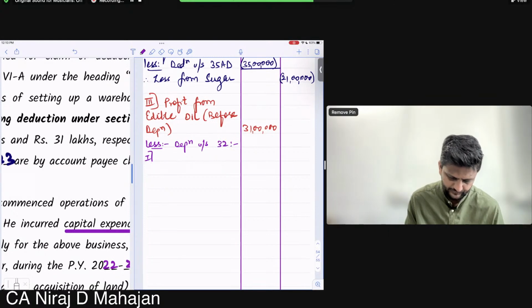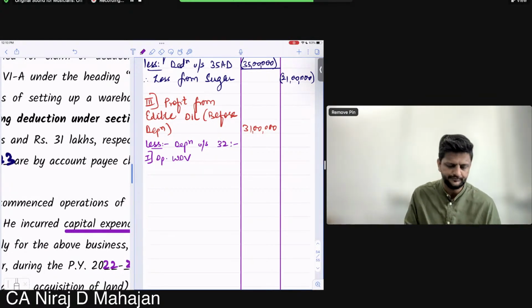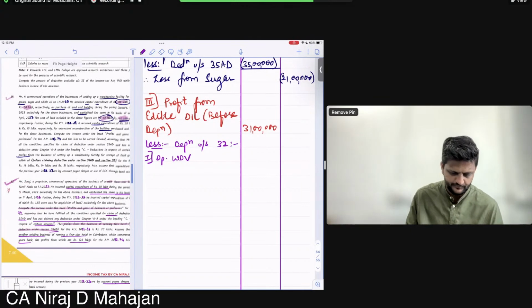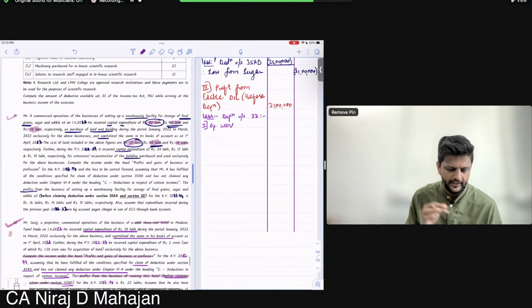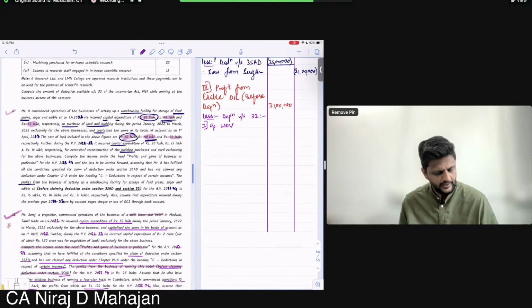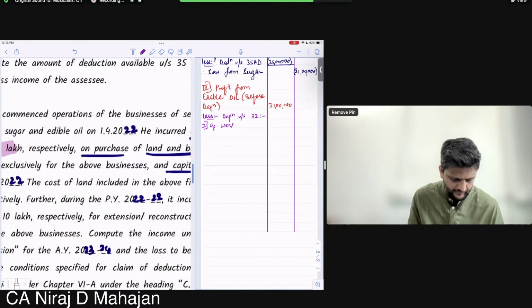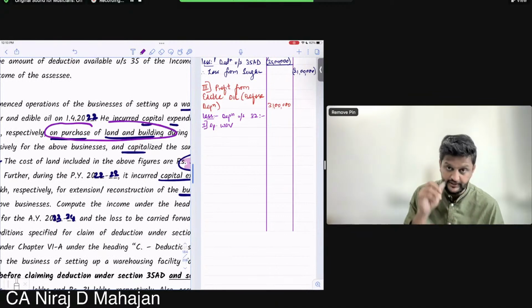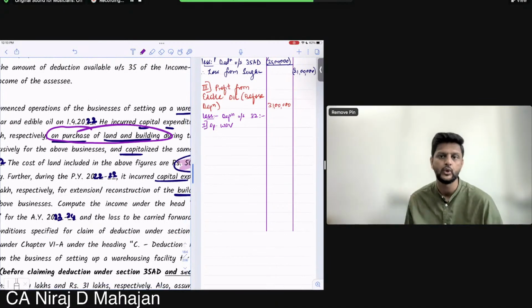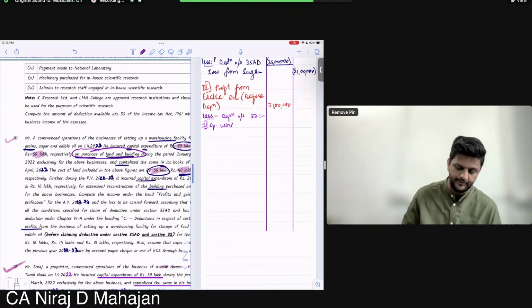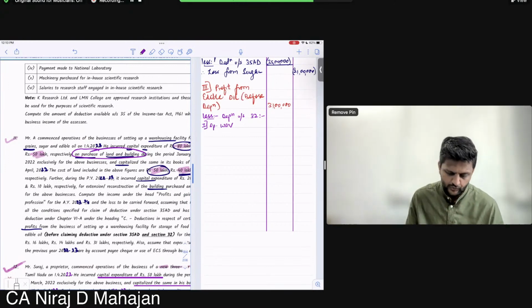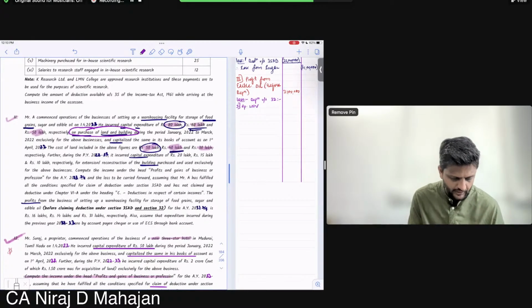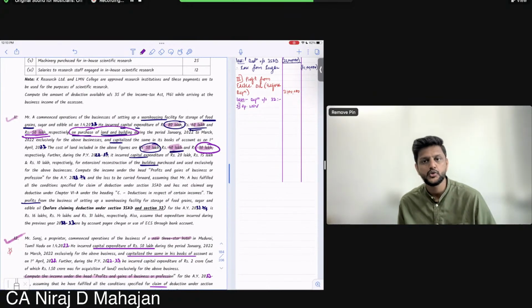Be careful now. Do you have the opening WDV? And tell me the block. Yes, they have capitalized land and building. If you look at the question in the very beginning, as on 1st April 22, it is the opening WDV. That expenditure is land and building. So we know the figure also, bachcho, by the way: out of 50 lakhs, 30 lakhs is for land, so 20 lakhs is for building.